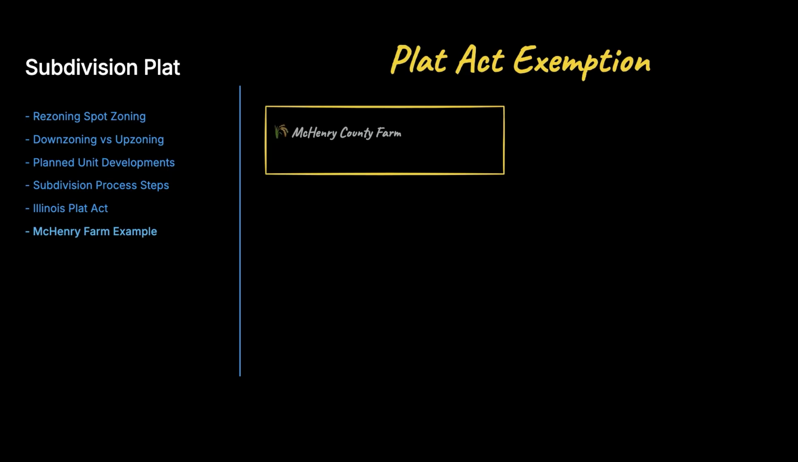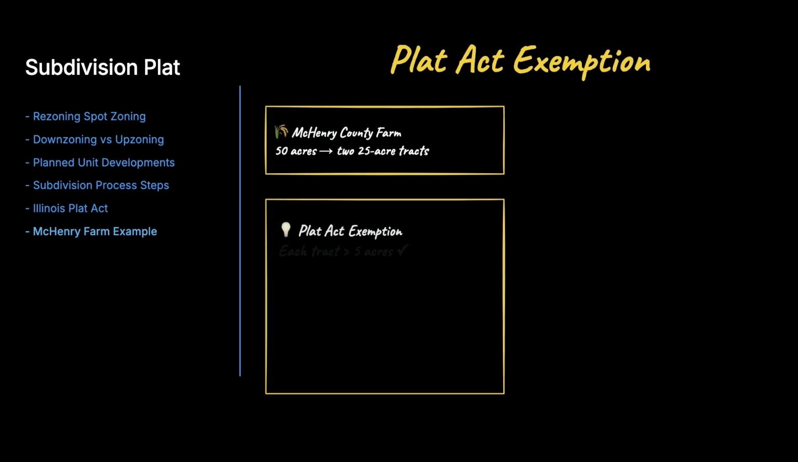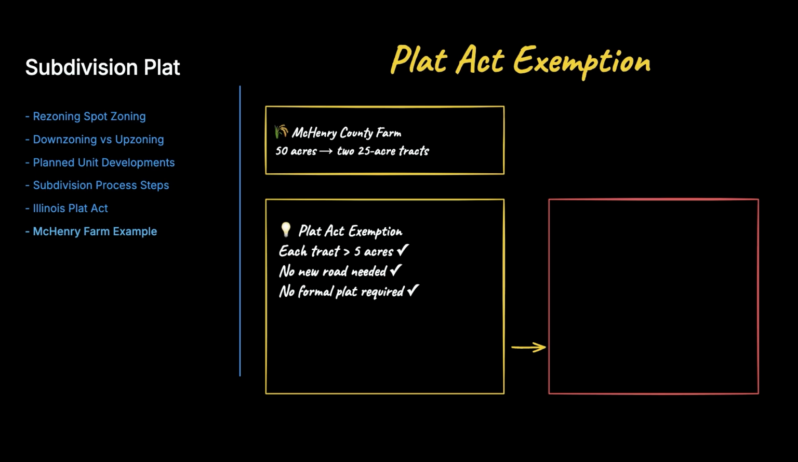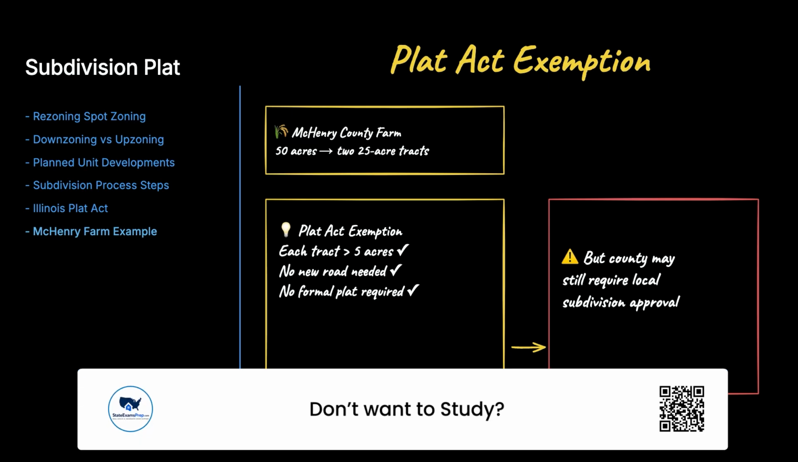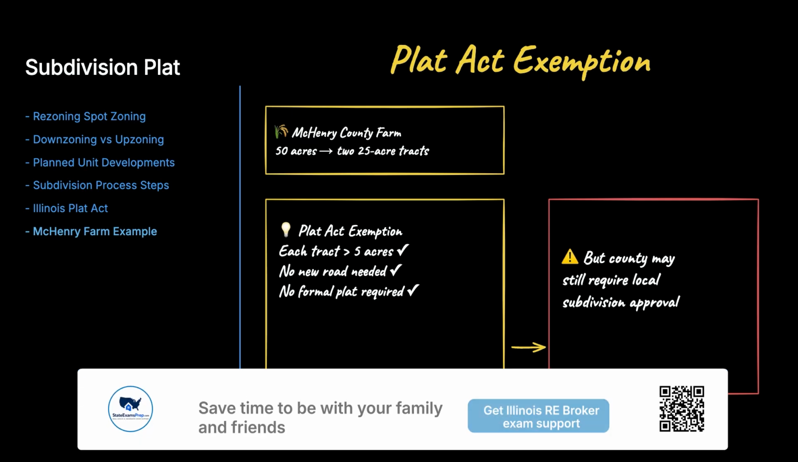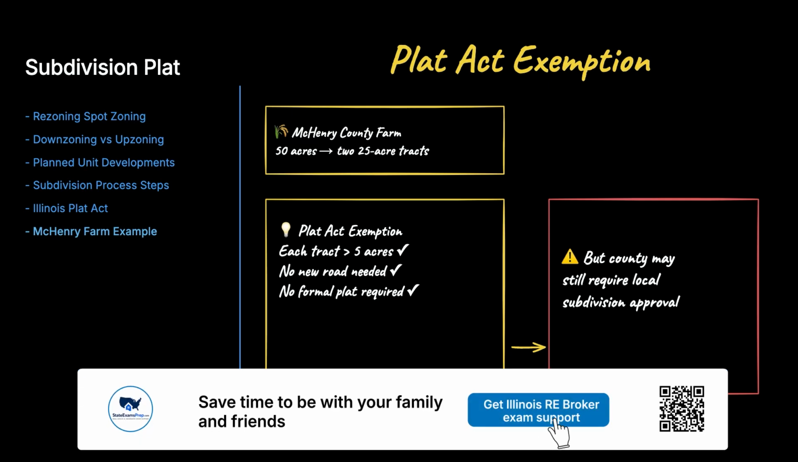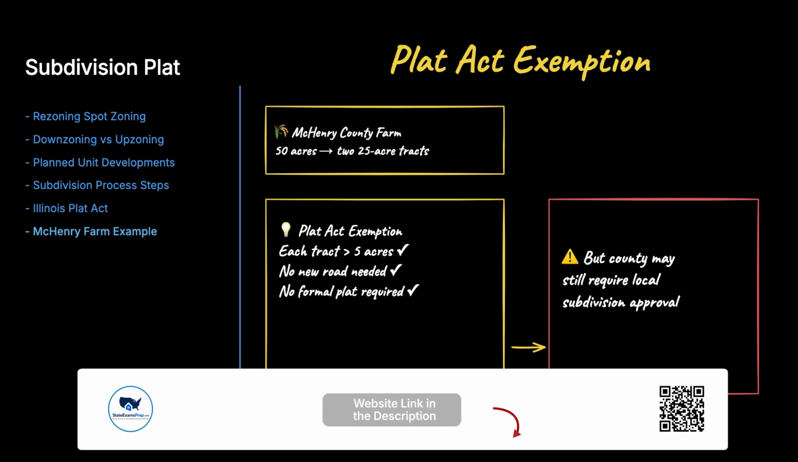Picture a farmer in McHenry County who wants to split his 50-acre farm into two 25-acre tracts for his children. Since each new tract is over 5 acres and no new road is needed, the Plat Act exemption applies, and no formal plat is required, but the county may still require local subdivision approval.